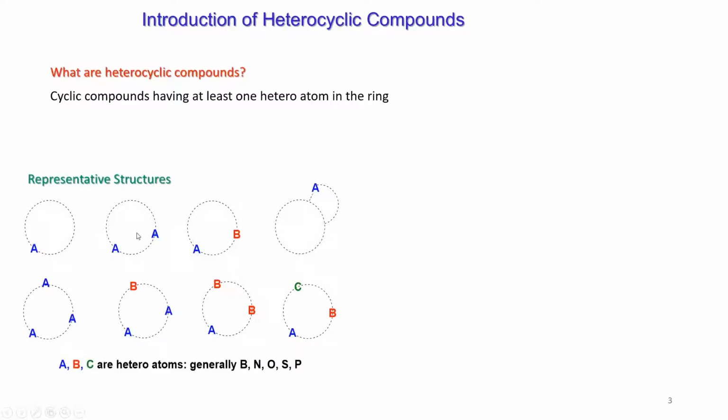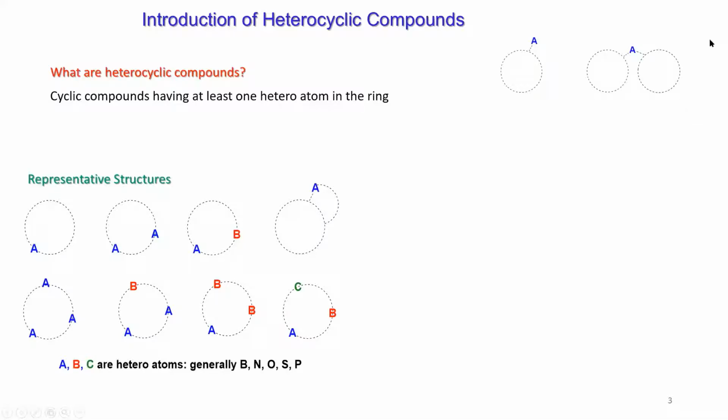Okay, so these are monocyclic we are talking about. You can have fused ring also. You can have fused structure, means you have more than one ring. So if you look at, you have one ring here, and you have another ring, and on one of the rings you have one heteroatom. Okay, so these are just representative heterocyclic structures. It's not a dummy one.